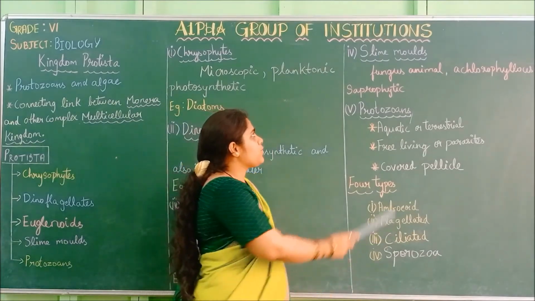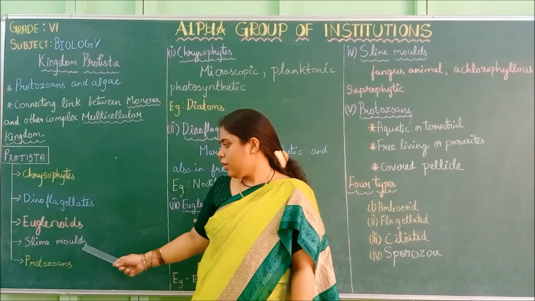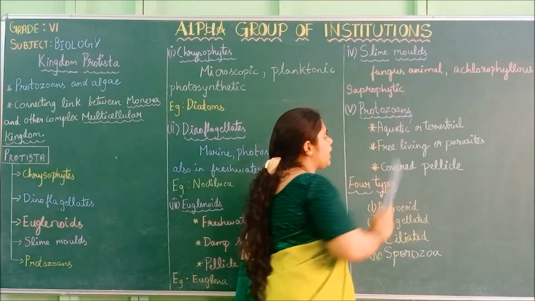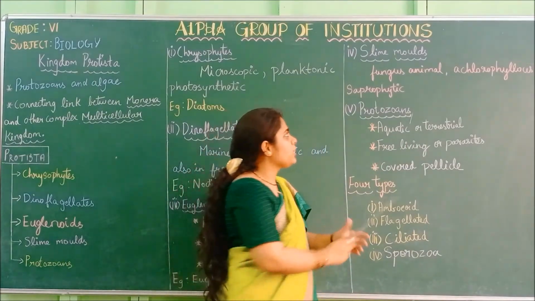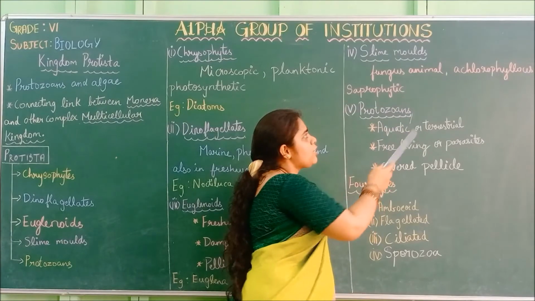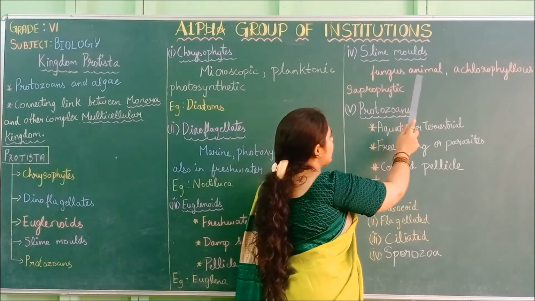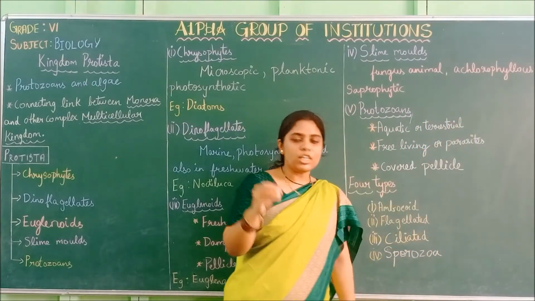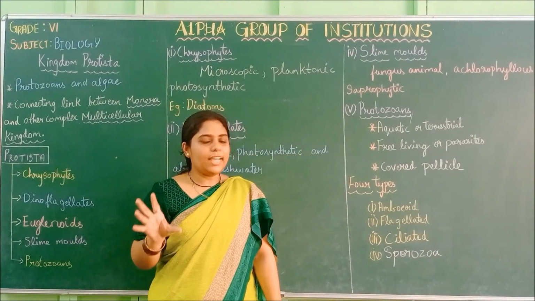Now we are going to see about the slime molds. This is the fourth category of Protista. So these slime molds are fungus animals. That is, they do not have chlorophyll, so they come under animals. So they are like fungi. So these are fungus animals. And next is achlorophyllous. That is, no chlorophyll is present. So they are called achlorophyllous.